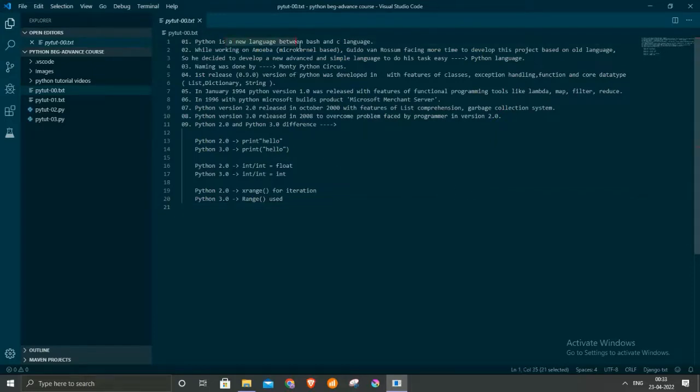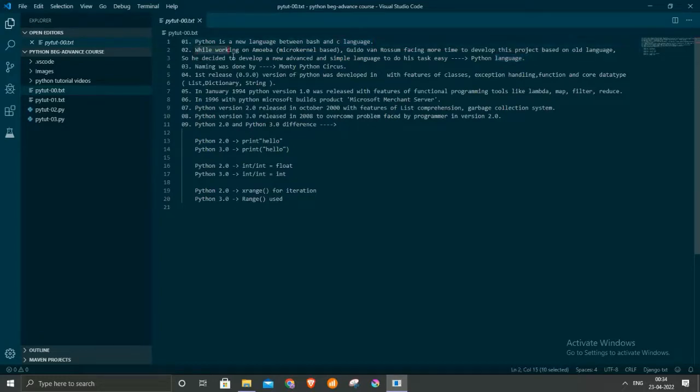Python is a new language between Bash and C. You already know that C is the parent language of any programming language, and Bash is known as the Bourne Again Shell used in the Unix operating system.